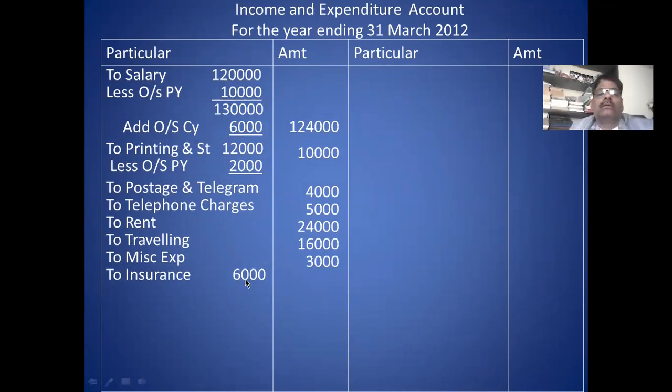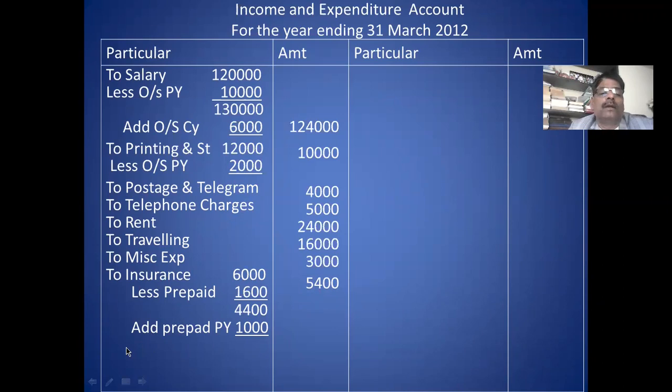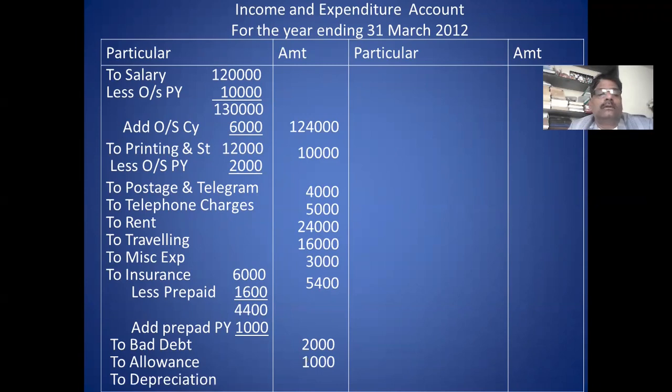Insurance is 6,000. To this insurance, you less current year prepaid and then add last year prepaid. Last year prepaid is current year income. So you add, then answer is 5,400. Okay. Then you take bad debt. Bad debt is 2,000. Then allowance is 1,000. Then depreciation you take. Depreciation is 10,000.